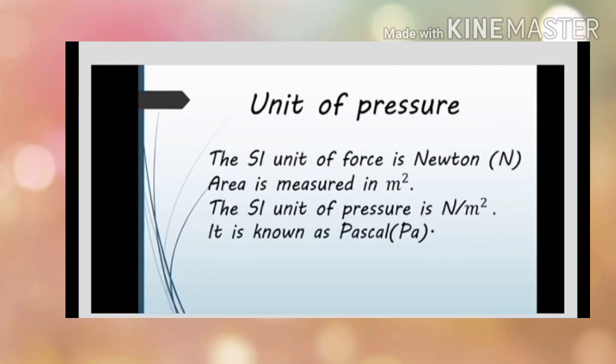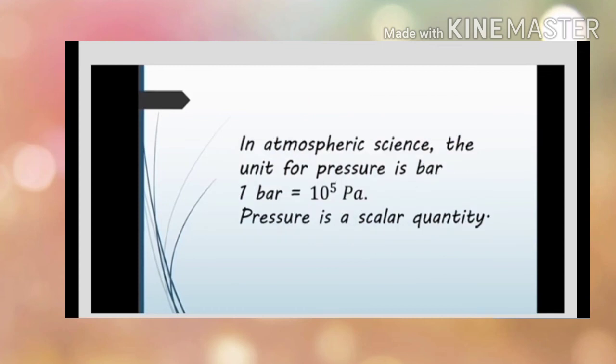Unit of pressure: the SI unit of force is Newton. Area is measured in square meters. Therefore the SI unit of pressure is Newton per square meter, N/m², which is known as Pascal. In atmospheric science, the unit of pressure is bar. 1 bar is equal to 10^5 Pascal. Pressure is a scalar quantity.